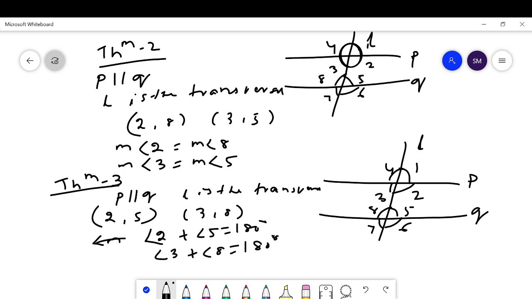Theorem 3 says if a transversal intersects two parallel lines, then the consecutive interior angles or co-interior angles are supplementary to each other, means their sum is equal to 180 degrees. Okay. Today this much.